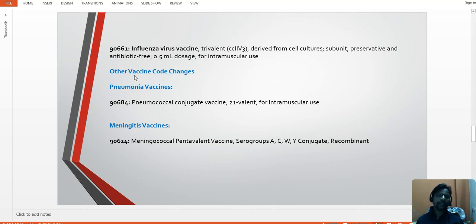If you see other vaccine code changes, we are going to have pneumonia vaccine 90684, pneumococcal conjugate vaccine 26 valent for IM use, and meningitis vaccine 90624, meningococcal pentavalent vaccine serogroups ACWY conjugate recombinant.